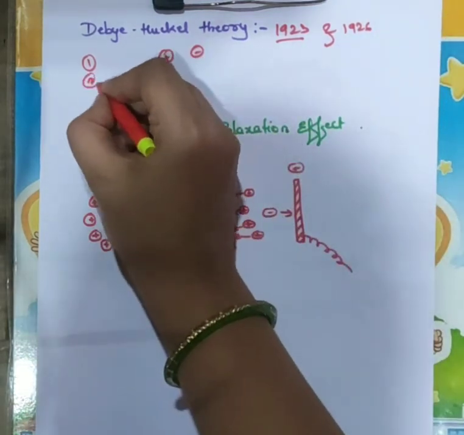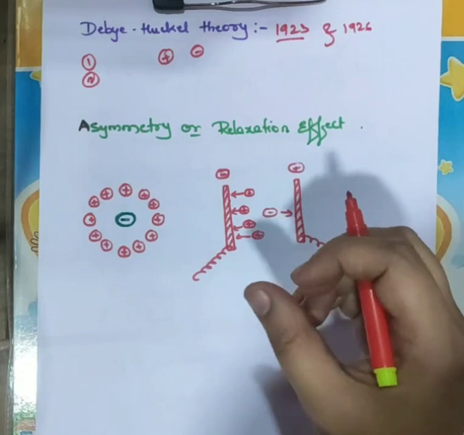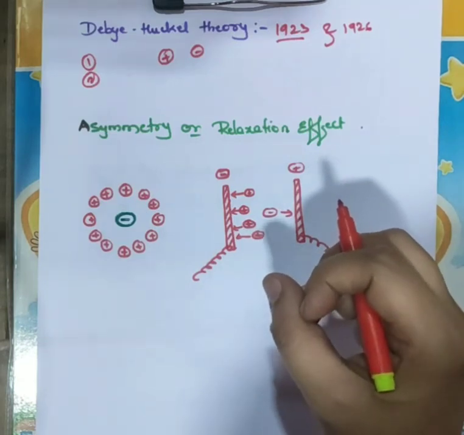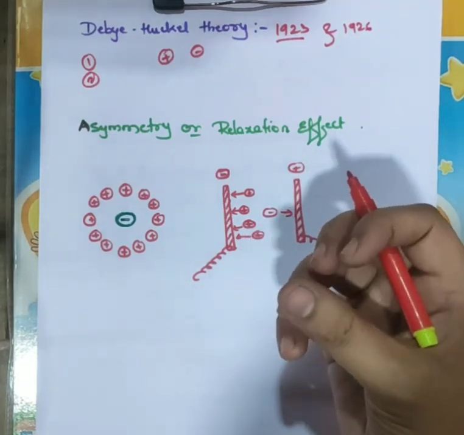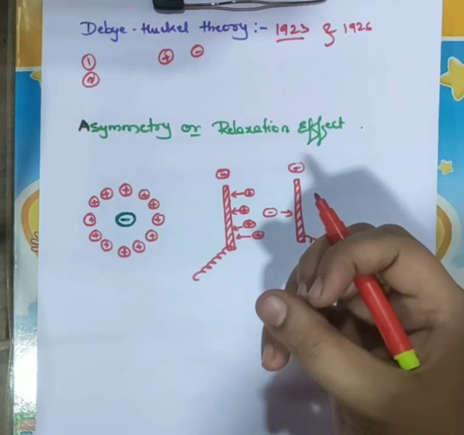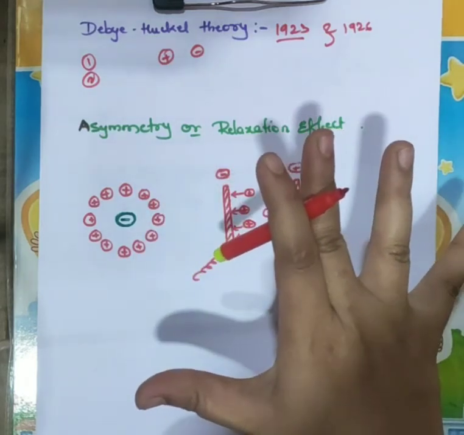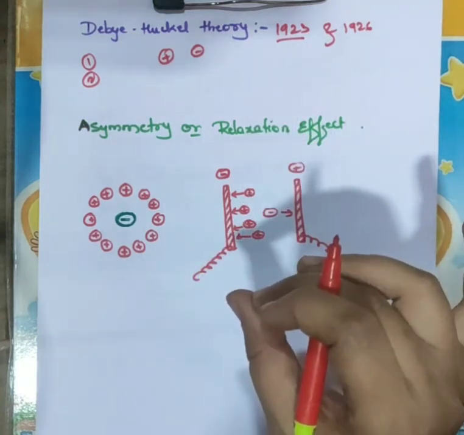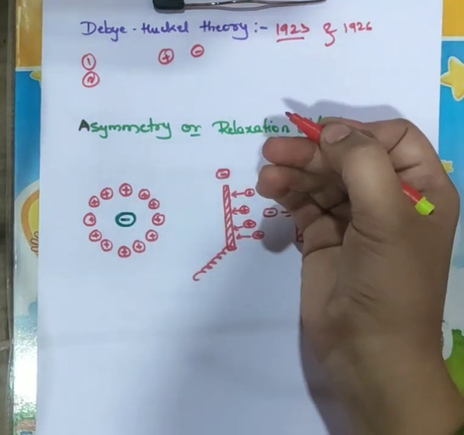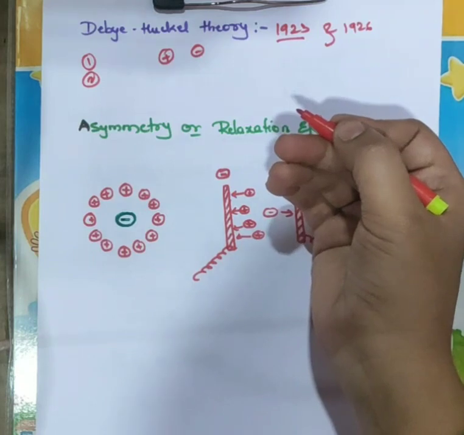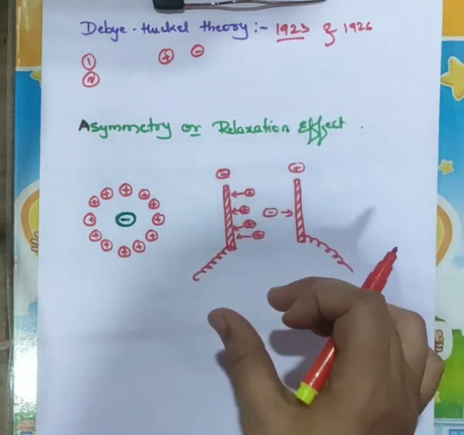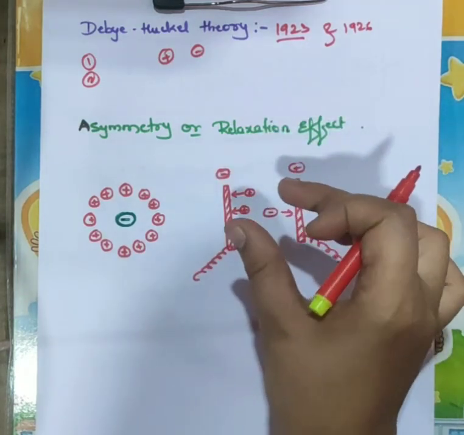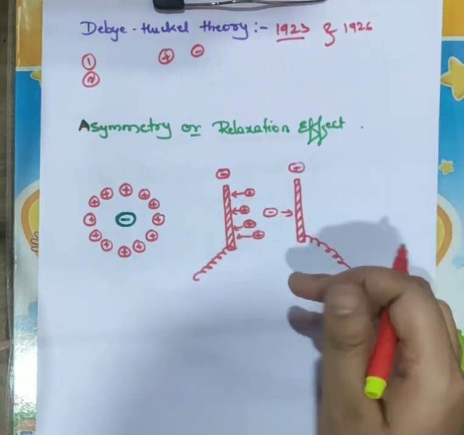So second, what they said: since oppositely charged ions attract each other, it suggests that anions and cations are not uniformly distributed in the solution of an electrolyte, but the cations tend to be found in the vicinity of an anion and vice versa. How they will be in the vicinity of each other, I will tell later.